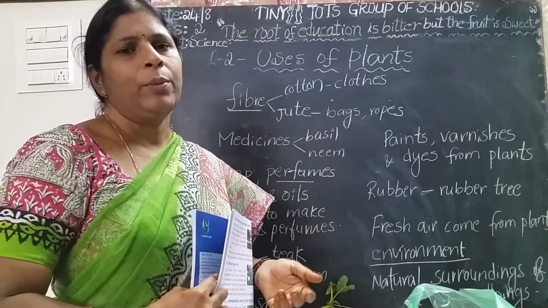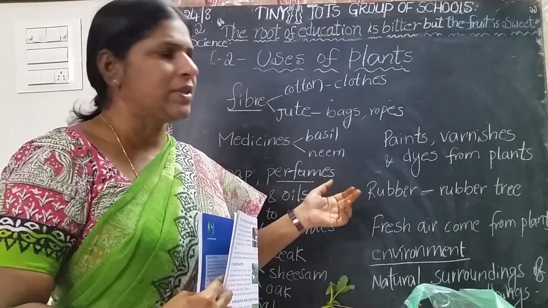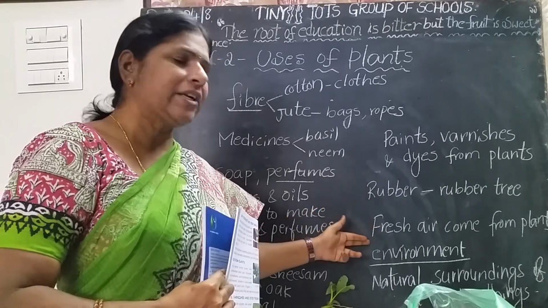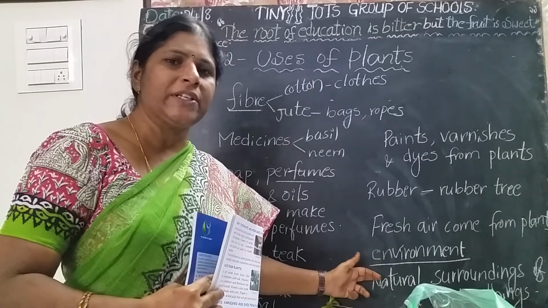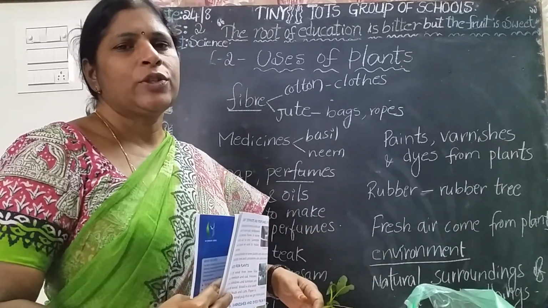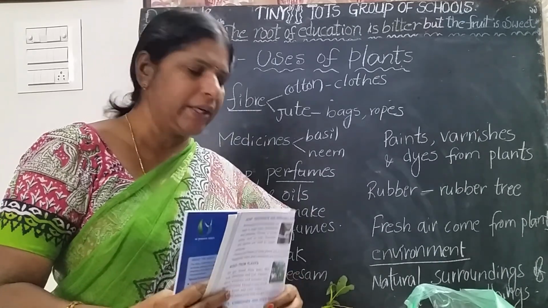People use henna powder, meaning mehandi leaves. Rubber comes from the rubber tree. Fresh air comes from the plants. What is the environment? Natural surroundings of living things is called the environment. So keep your environment very clean by growing more plants and trees, children.